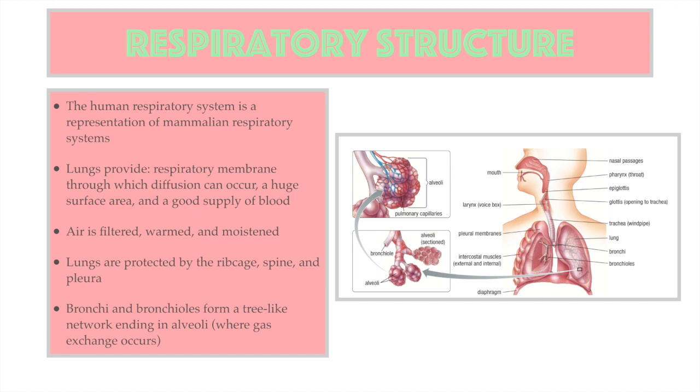Lungs are the main organs of the respiratory system. Lungs provide a respiratory membrane through which diffusion can occur, a huge surface area, and a good supply of blood. The lungs are confined within the thoracic cavity and are protected by the ribcage. Every breath of air is filtered, warmed, and moistened as it flows through the nose and mouth. This prevents damage to the soft, delicate tissues of the respiratory membrane.